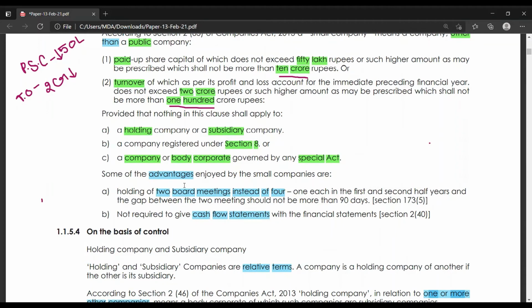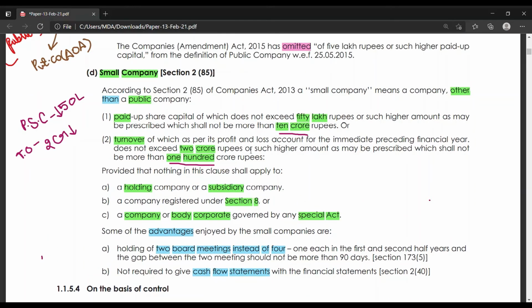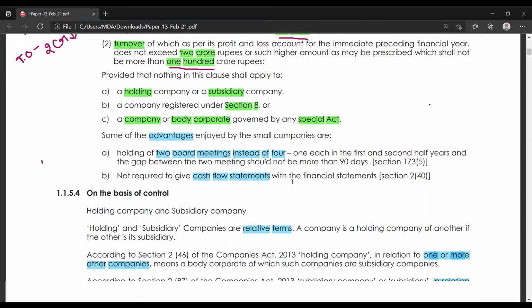These are some advantages of small company. First one is there will not be 4 board meetings. You only have to conduct 2 board meetings in small company. And the only condition according to this board meetings is that there should not be time gap of more than 90 days. And the second advantage is that we can skip the part of producing this cash flow statement with the financial statement. We can entirely skip this cash flow statement in the case of small company.